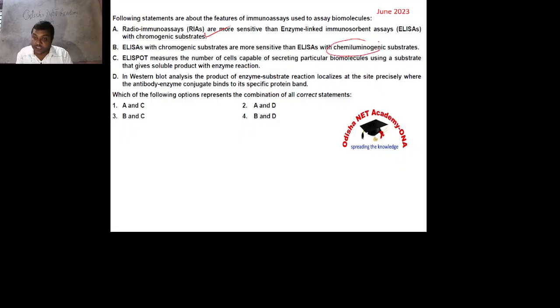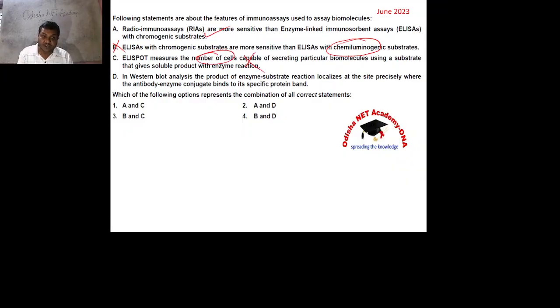No, chemiluminogenic substrate is more accurate and efficient than chromogenic substrate, so it cannot be. And ELISpot is just like ELISA, the principle is exactly the same. Only here you find out the antigen present in one cell. You are not going to calculate the cell number.